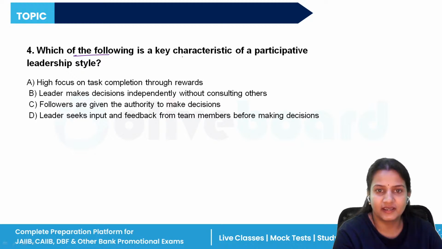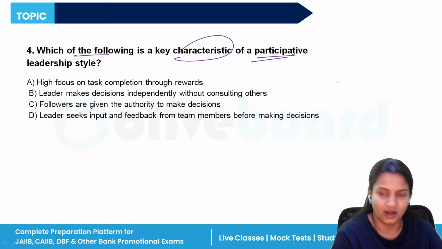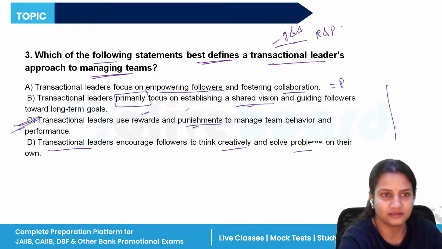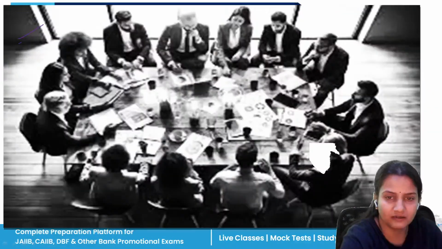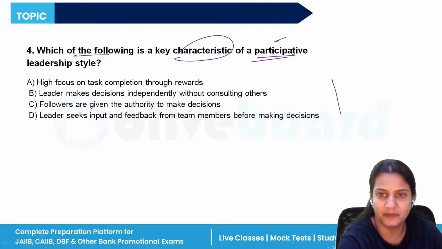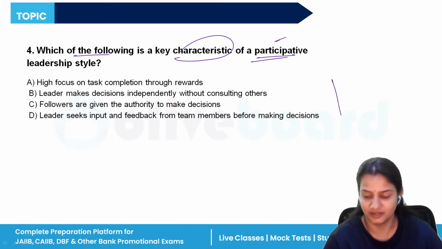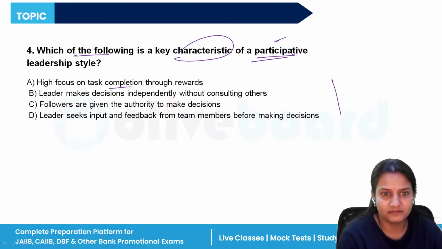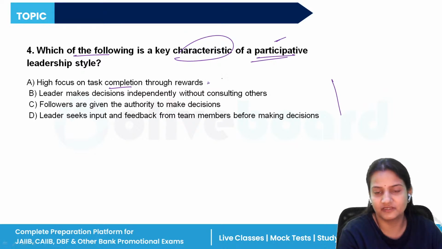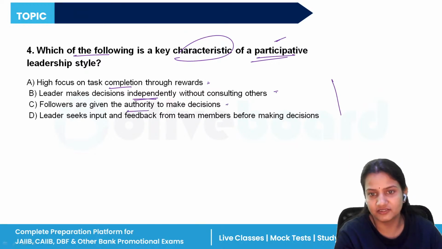Which of the following is a key characteristic of participative leadership? Now, among these options, you have to find the one which you have studied over here. Among these four options, you have to find which best describes the participative leadership style. High focus on task completion through rewards. See, rewards is there, it means it is transactional. Leaders making decisions independently, it means it is autocratic. Followers are given the authority to make decisions. It is what? It is autocratic. It is transactional.